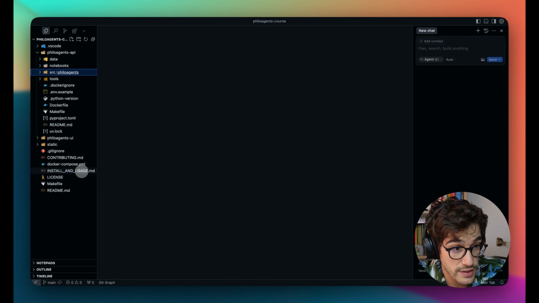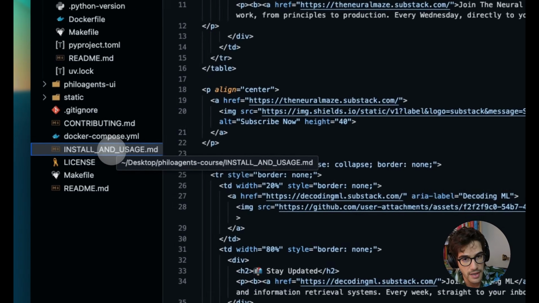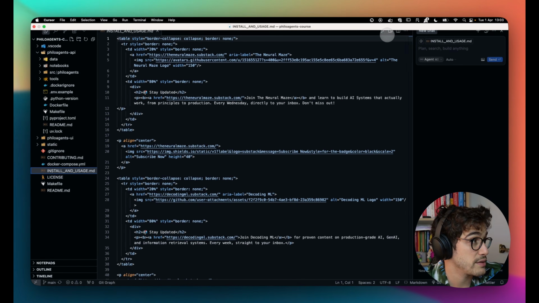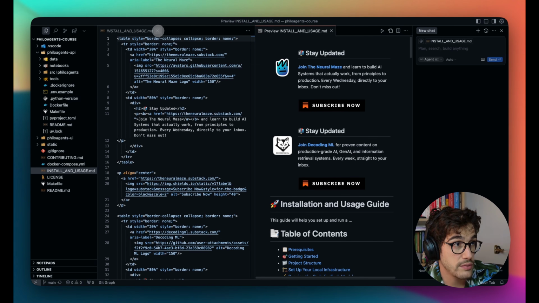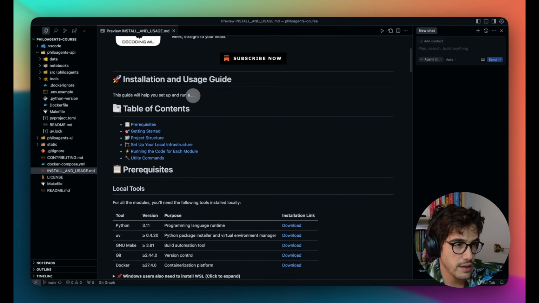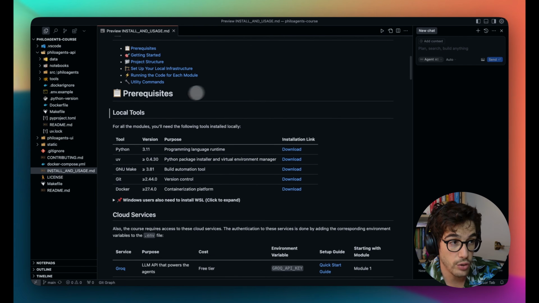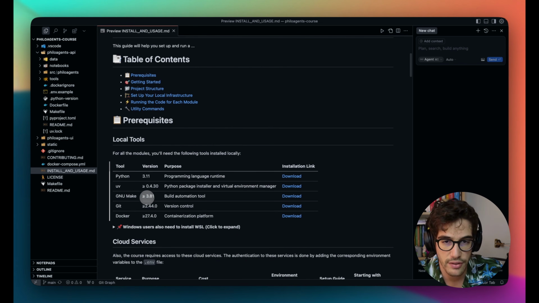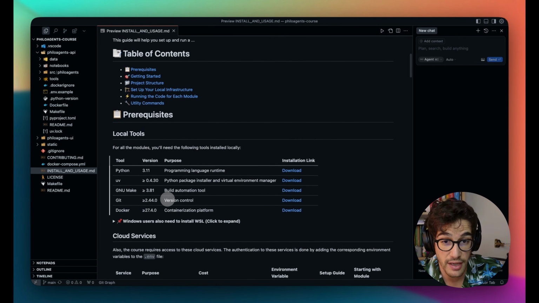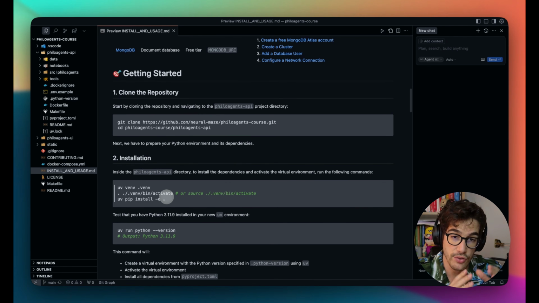So to start using PhiloAgents, you will need to go to this install and usage markdown that contains basically what we need. Let me show you how you can do it. Let's close down the original one and get started. Here in the install and usage, you have all the prerequisites that you need, like uv, the version of Python, Git, Docker, things that I assume you already have on your local machine. And if you keep scrolling down, you will see all the different steps that you need to take to have PhiloAgents running on your local laptop.